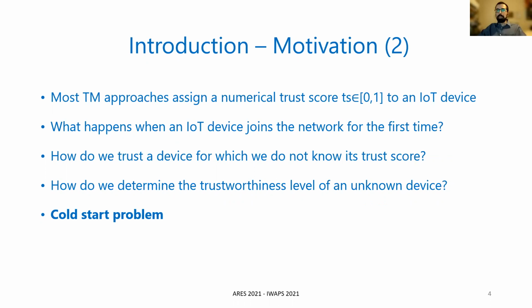But what happens when an IoT device just joined the network for the first time? How do we trust a device for which we do not know its trust score? And how can we determine the trustworthiness level of an unknown device with which no one has interacted before in the network? This is known as the cold start problem.